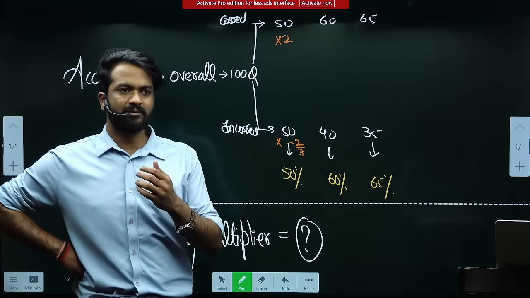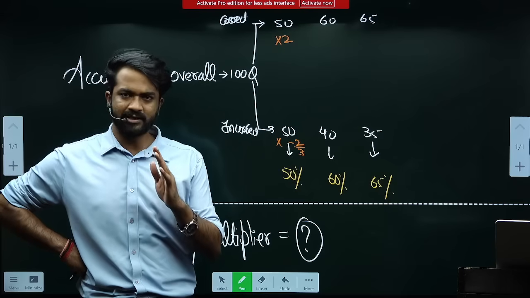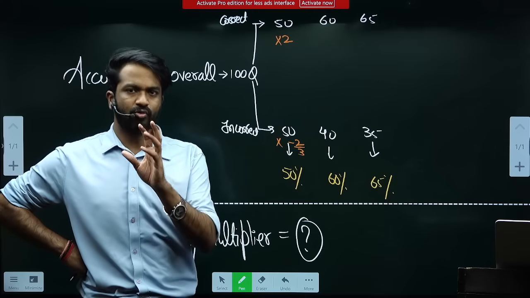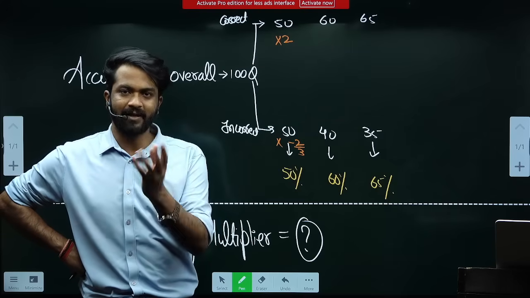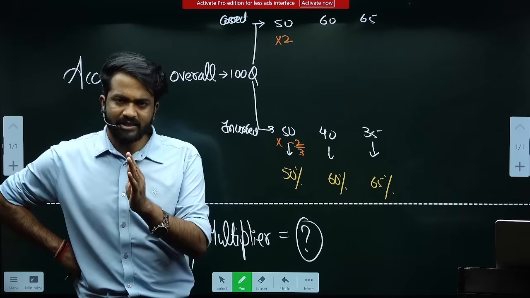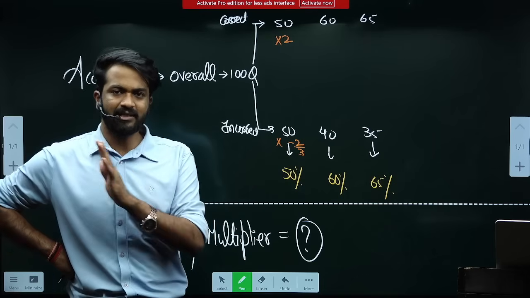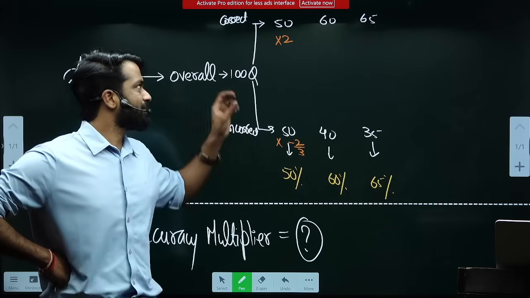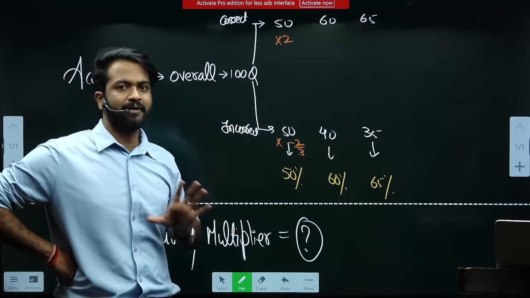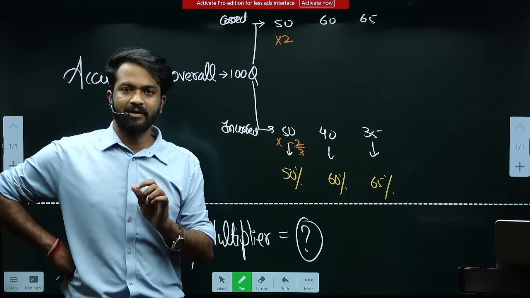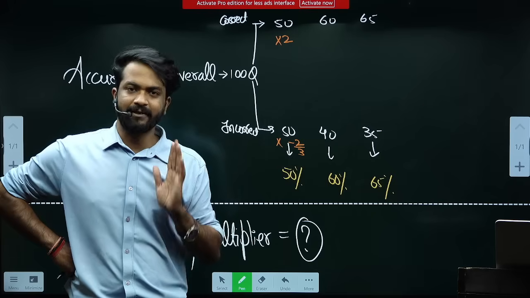Now, I'm not concerned about accuracy as of now. I want you to know what I mean by accuracy multiplier. Accuracy multiplier in the simplest sense is nothing but what I multiply my number of questions attempted with to get the marks I will be getting.